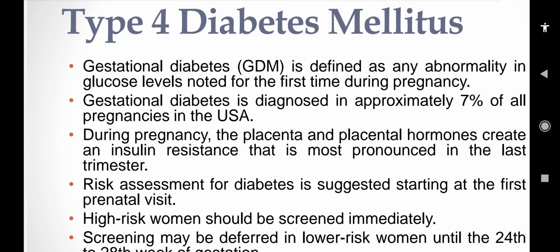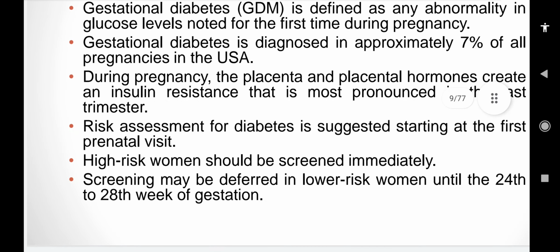During pregnancy, the placenta and the placental hormones create an insulin resistance that is most pronounced in the last trimester. Risk assessment for diabetes is suggested starting at the first prenatal visit. High risk women should be screened immediately. Who are at high risk?